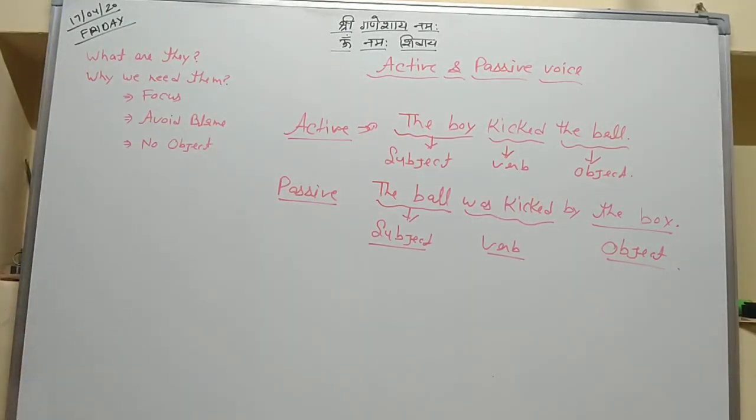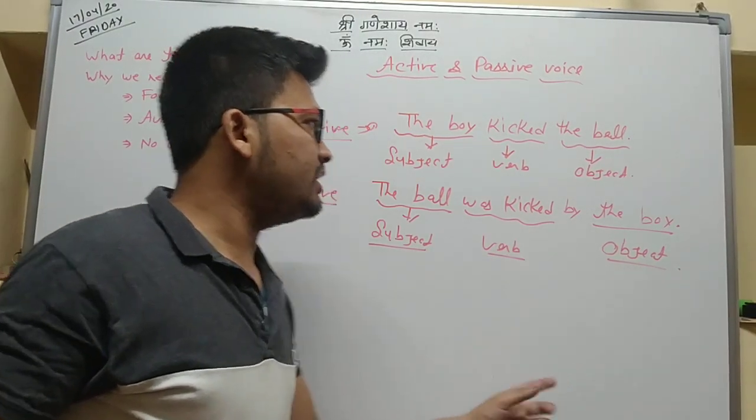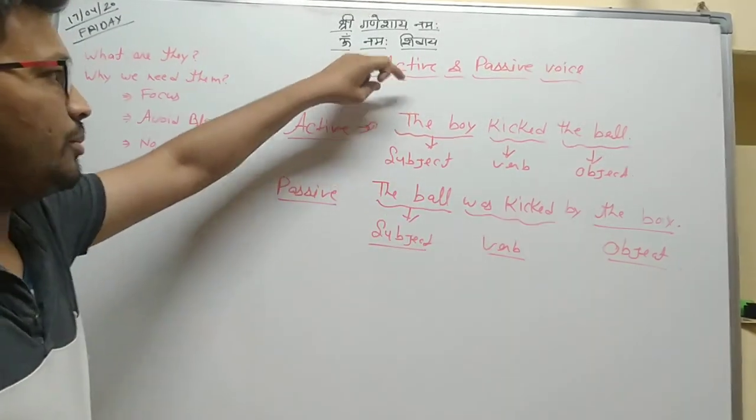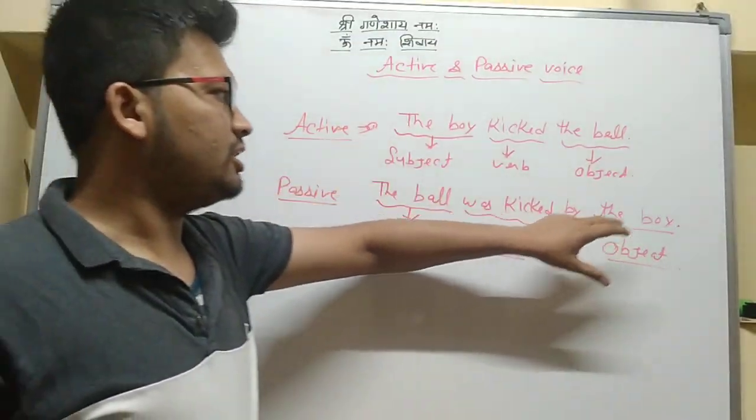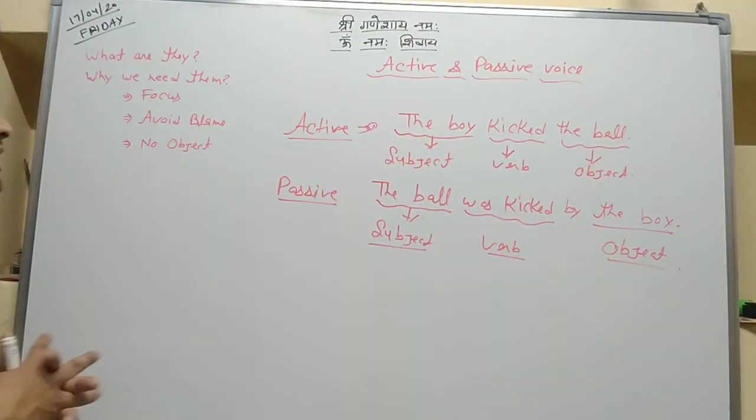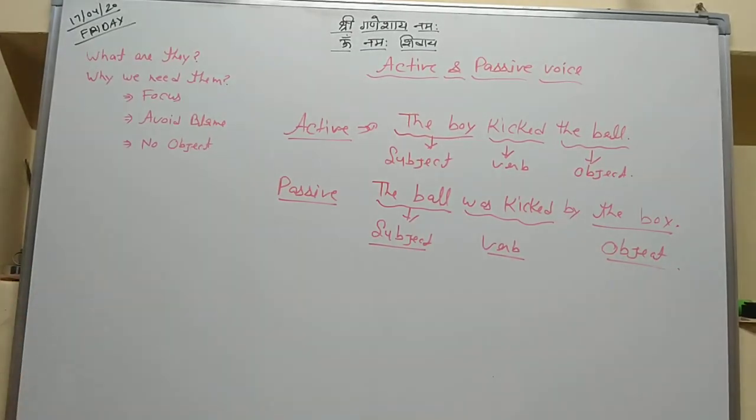The boy kicked the ball and the ball was kicked by the boy: both sentences make the same sense. So we should always remember that in active and passive voice there is no change in the sense of the sentence.